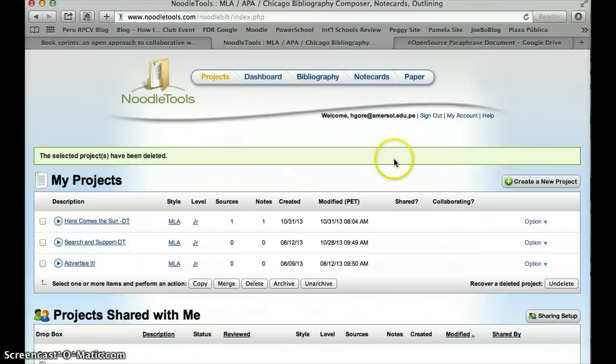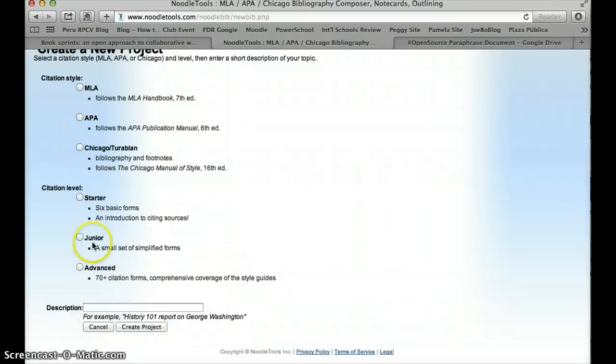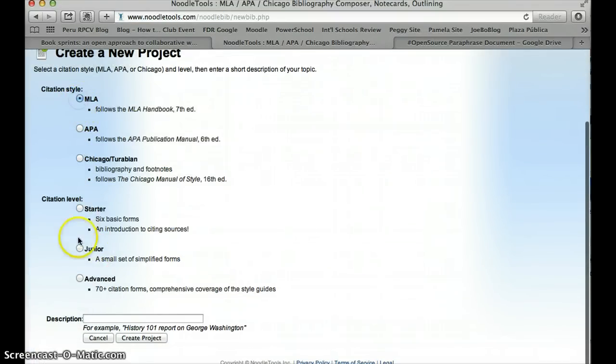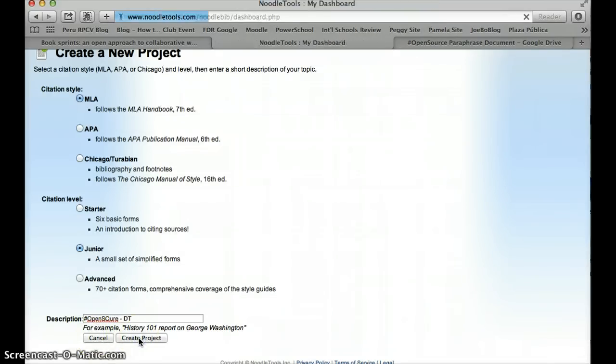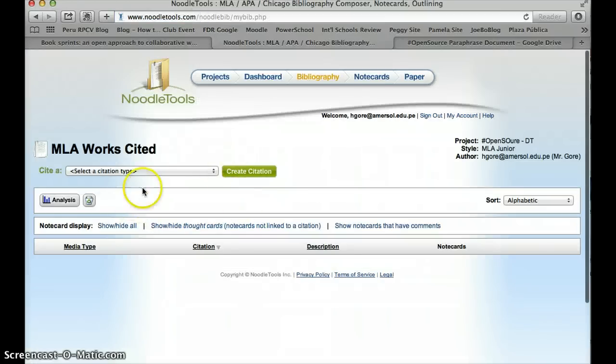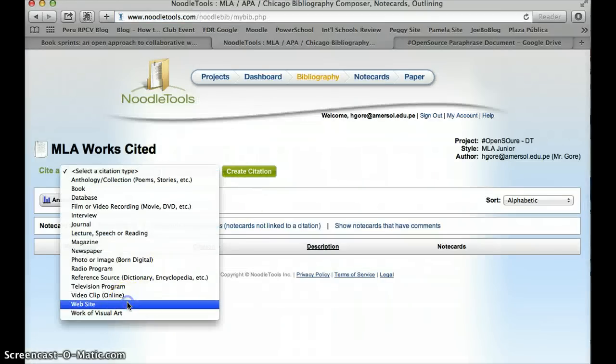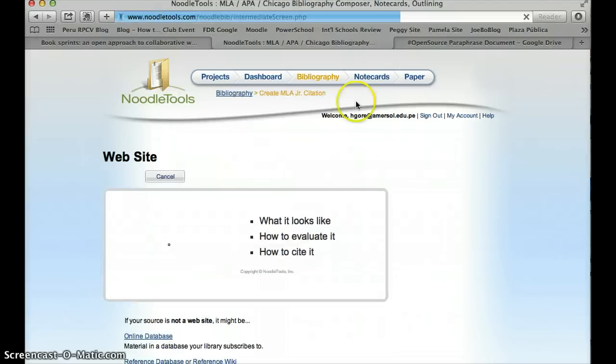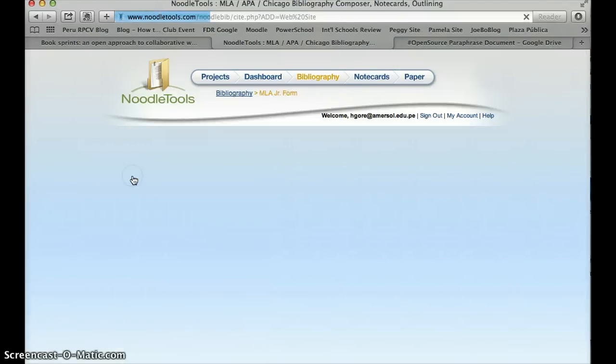So the first step, as I begin my research, is to create a new project. We're going to use MLA format on the junior citation level. I'm going to call it hashtag open source, maybe put a dash and DT just to remind me what course it's for. Create the project, and then scroll down to the works cited. We're going to cite that source. I got it from a website, so I'm going to create that citation. Yes, this is what it looks like.